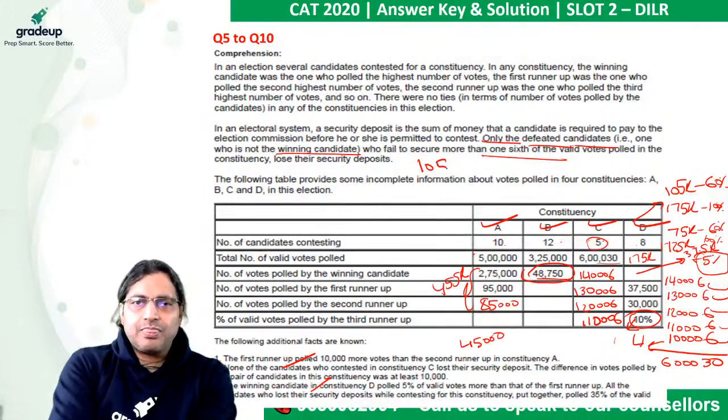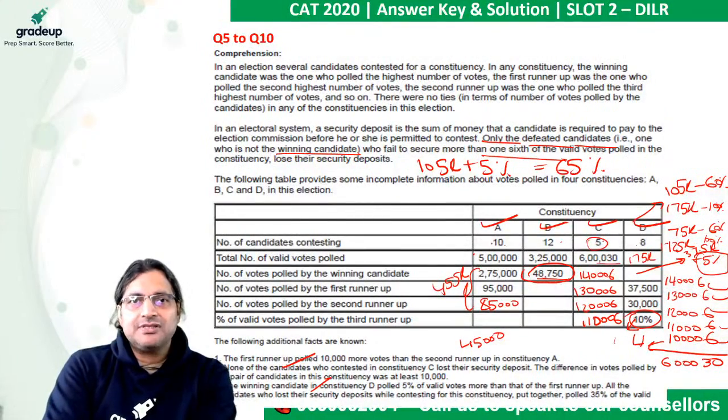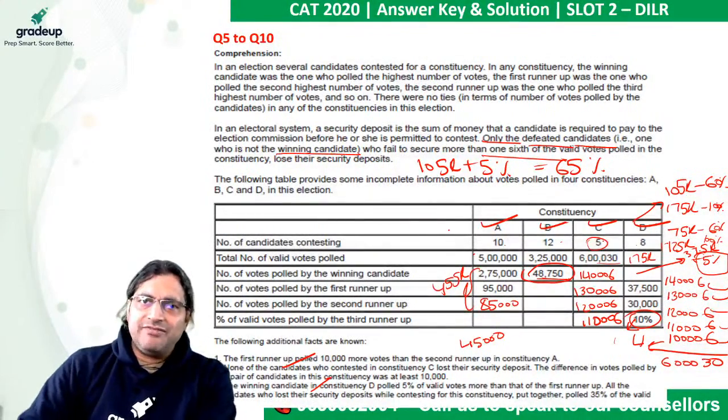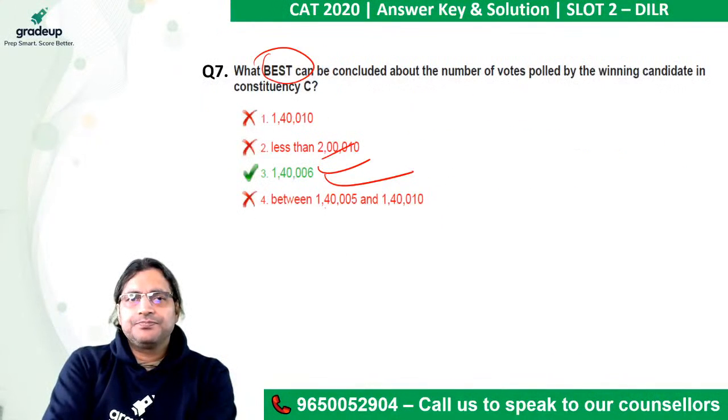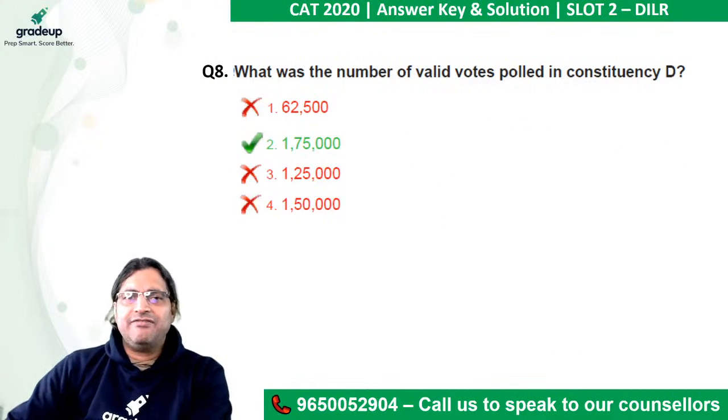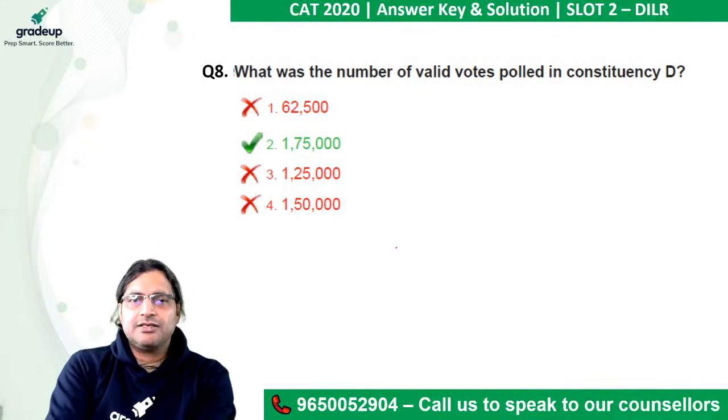1,05,000 plus 5% is the total number of votes polled by those people who did not lose their security deposit. This is 65%, because 35% of the votes were polled for those people who lost their security deposit. So if you solve it, 60% is 105K, so 100% would be 175K. Any doubt? Of course, 1,75,000 is the answer, and the justification is